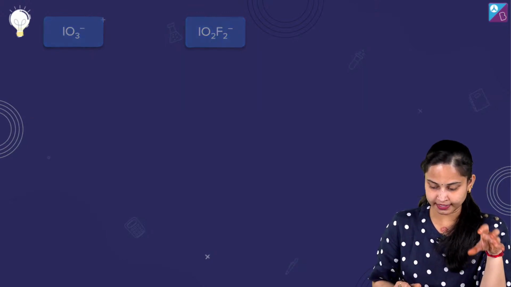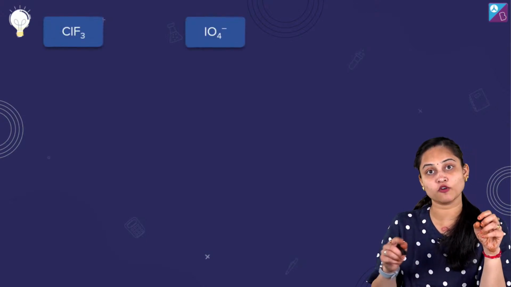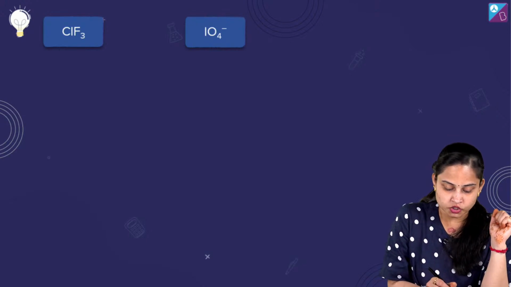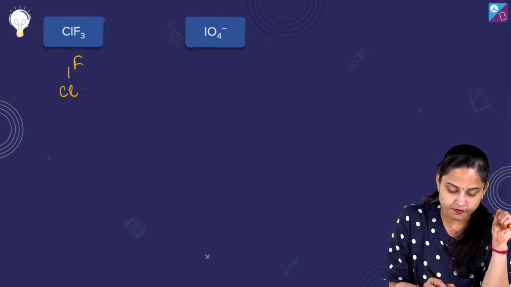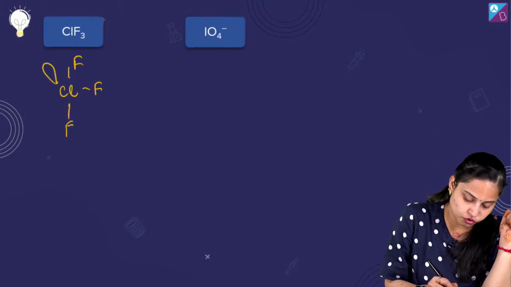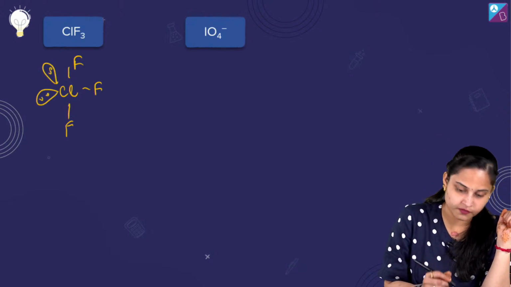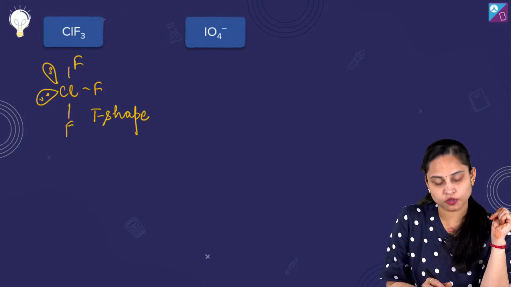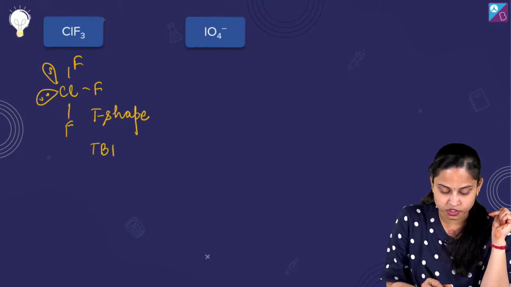Fine, moving ahead and talking about ClF3 and IO4 negative. Let's talk about ClF3 here. So it's Cl, F, F and F over here and 2 lone pairs of electrons over here. So we do have T shape over here. It's having the T shape and the geometry is trigonal bipyramidal geometry.